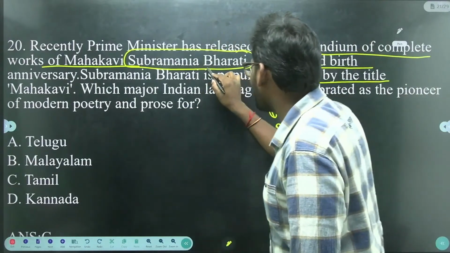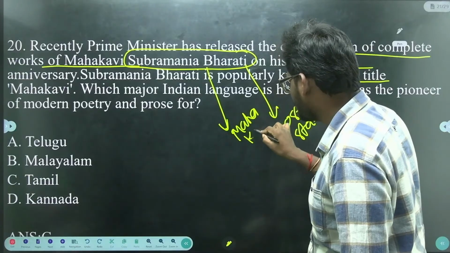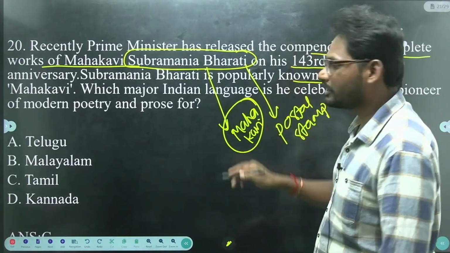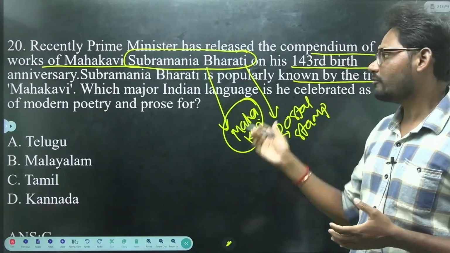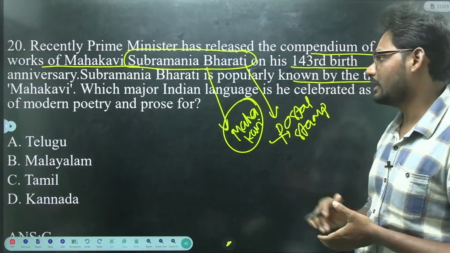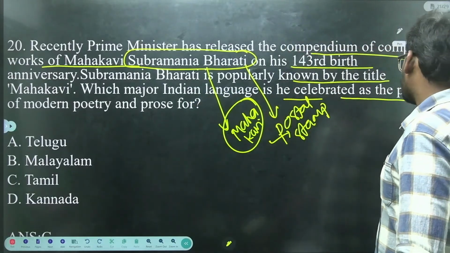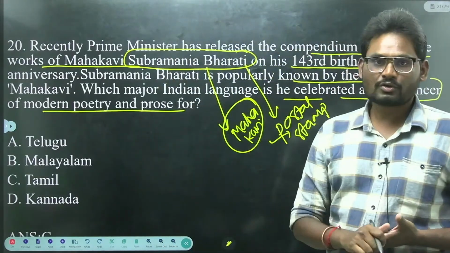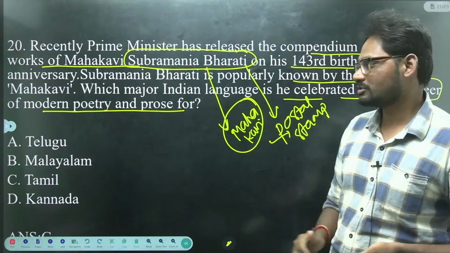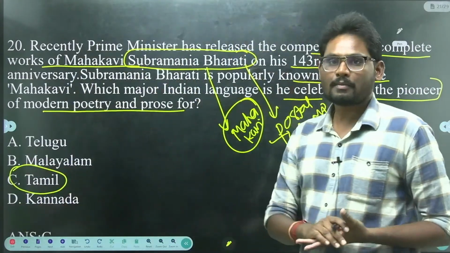Which major Indian language is he celebrated in as the pioneer of modern poetry and prose? That is Tamil. He is a Tamil poet.